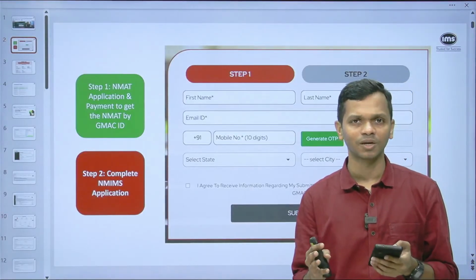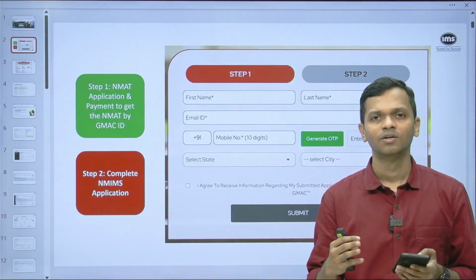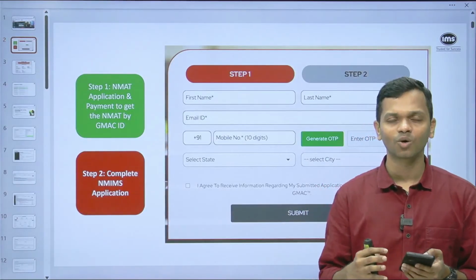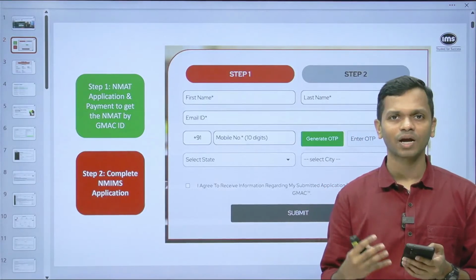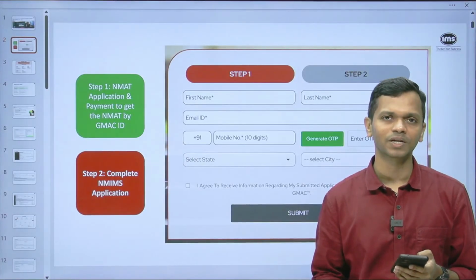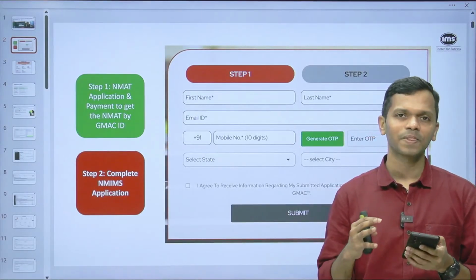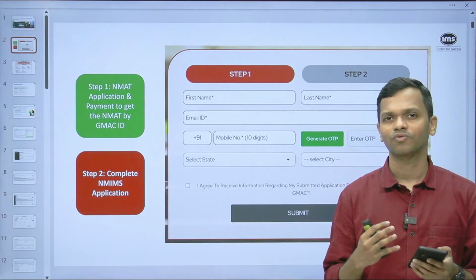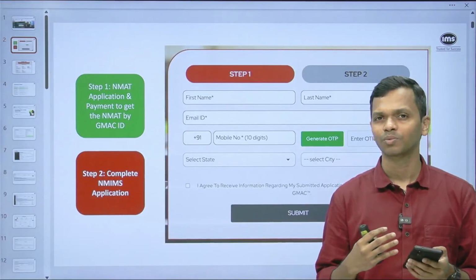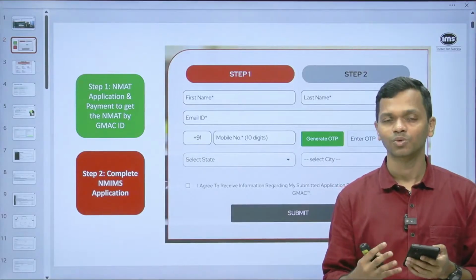For example, SPJIMR. The SPJIMR application will be before the CAT result. So if you think that you will get a call basis your profile and your SimCAT performances, you have to apply beforehand, correct? Right now it's too early to talk about B School applications. Somewhere in the month of September, October would be more appropriate. In fact, October is the best time to talk about B School applications.